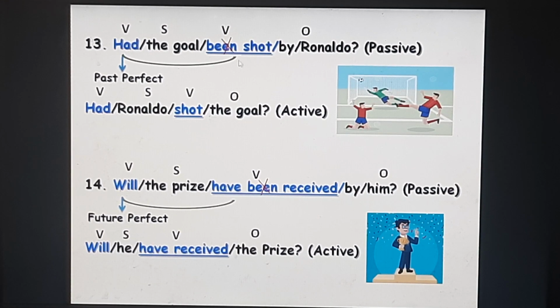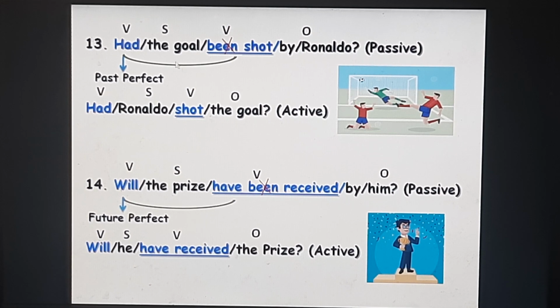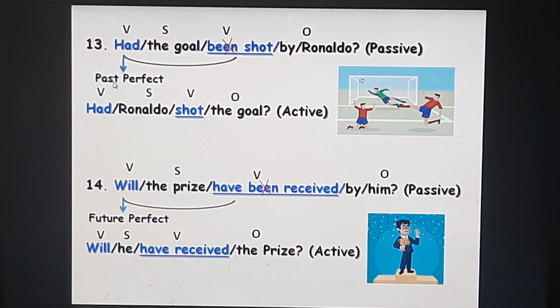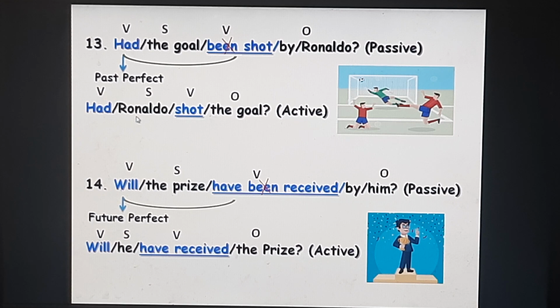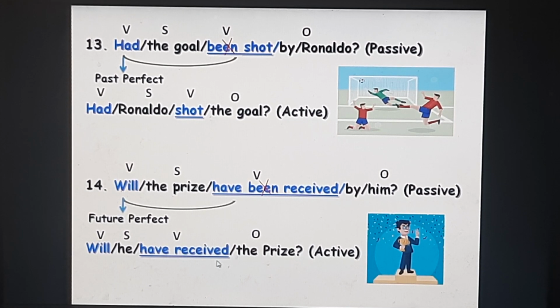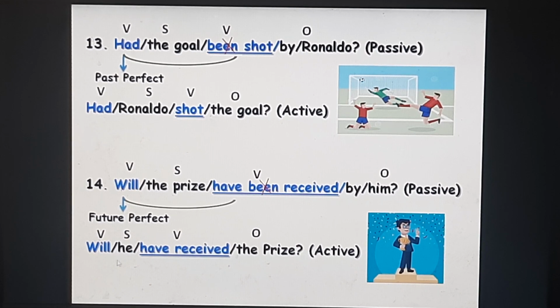Had the goal been shot by Ronaldo? Passive. Had been shot is your past perfect. So had Ronaldo shot the goal is your active voice. Will the prize have been received by him? Passive voice. Will have been received is your future perfect. So to change it into the active, will, him will change into he. Will he have received the prize is your active voice. We'll continue.